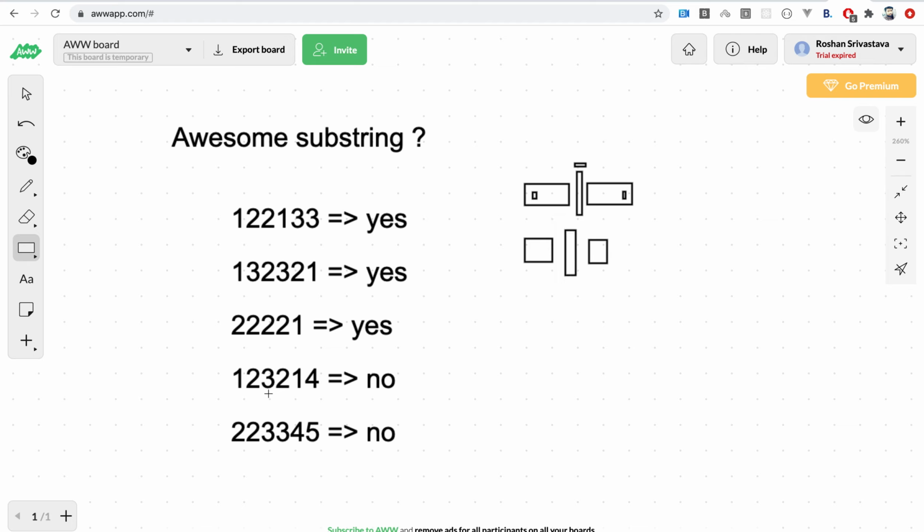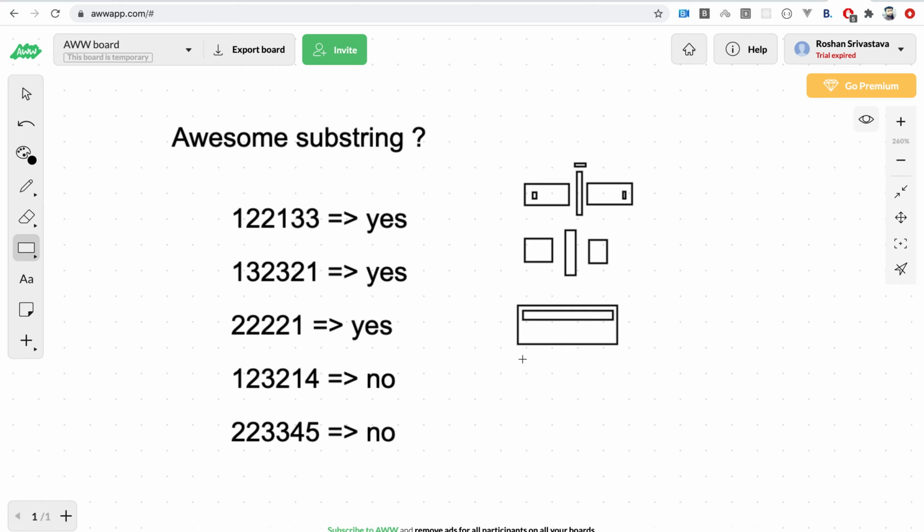here. And if we consider this one, there are 2 2s and 2 1s, but we will have 2 such digits which occur an odd number of times. So this cannot be made into a palindrome. Similarly this one as well. So now we know that we need to find the largest substring in which at most one digit occurs an odd number of times, and all the rest occur an even number of times.